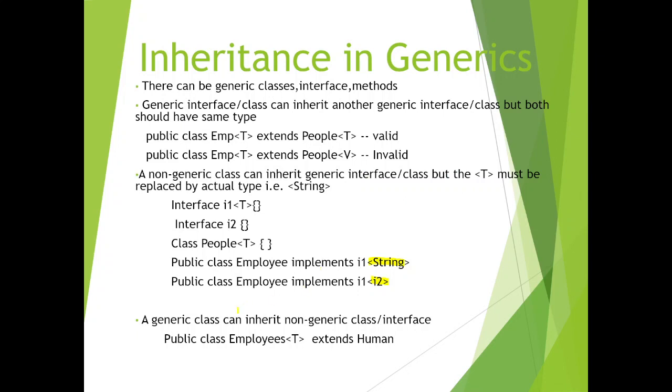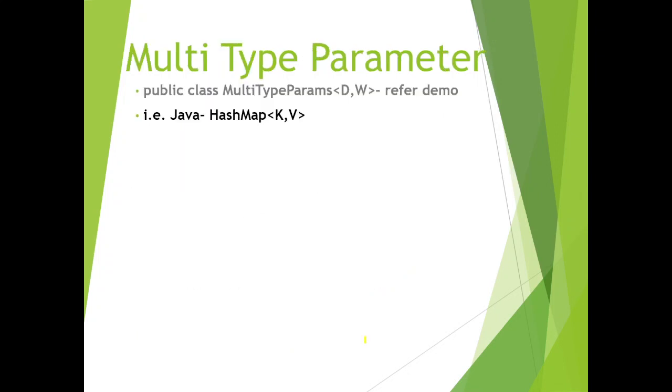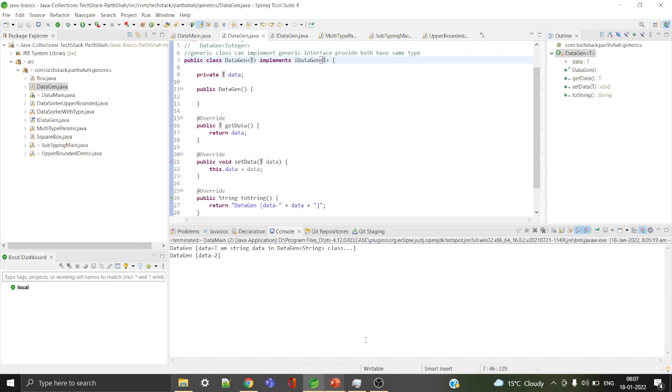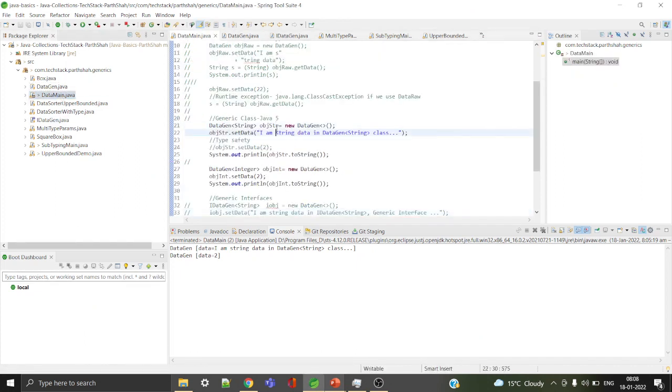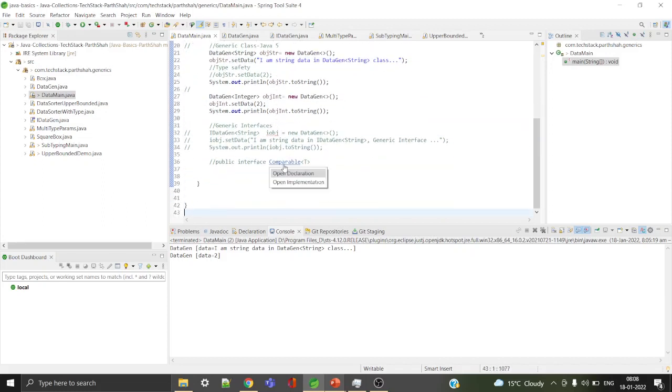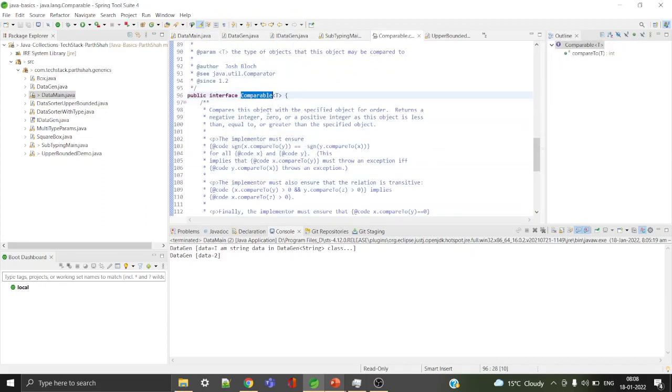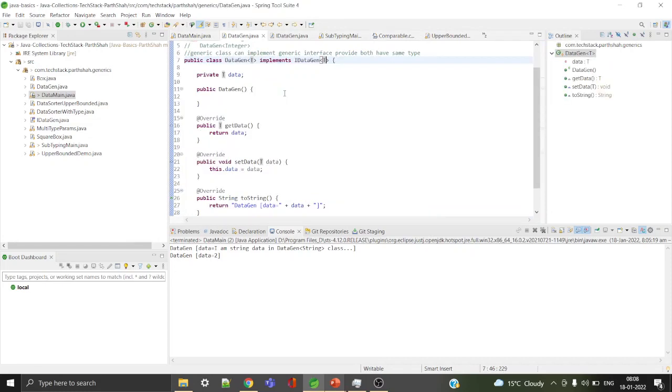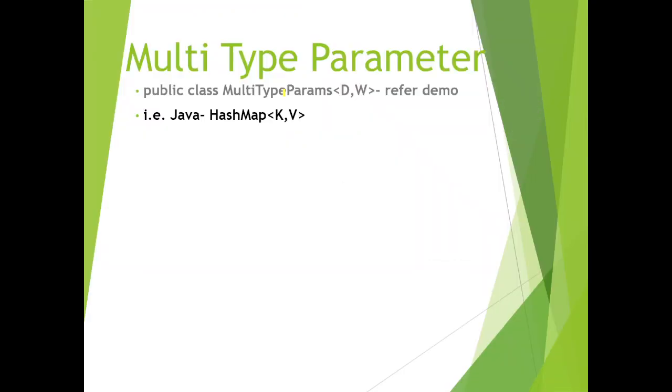The third point is a generic class can inherit a non-generic class or interface. So I can still go ahead with public class Employee<T> extends any other non-generic class, Human, so that is still valid. I forgot to cover one more concept here. Comparable in Java is a generic interface. Just for demo purposes you will get an idea.